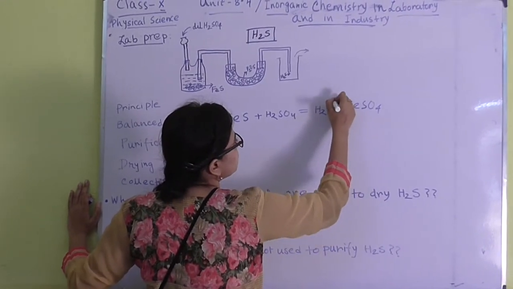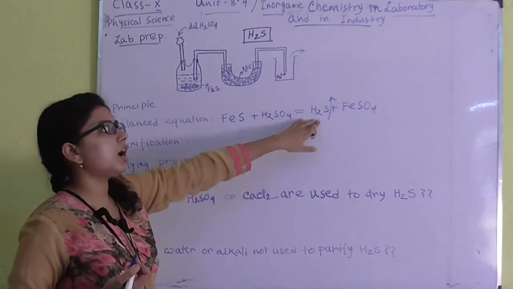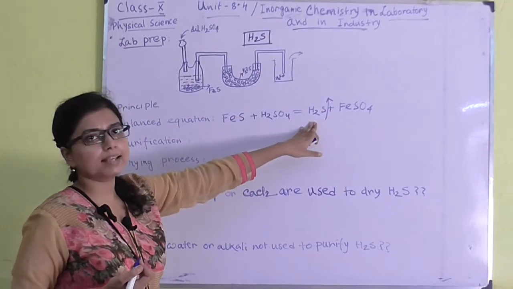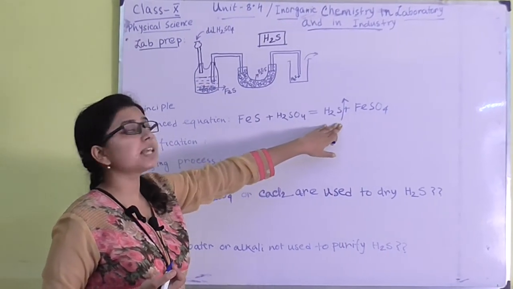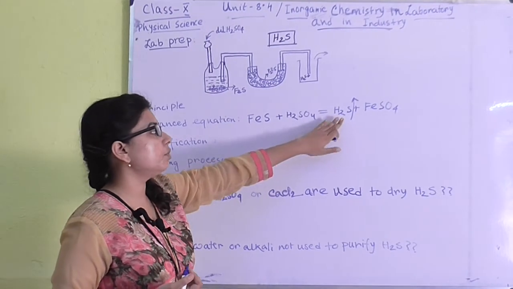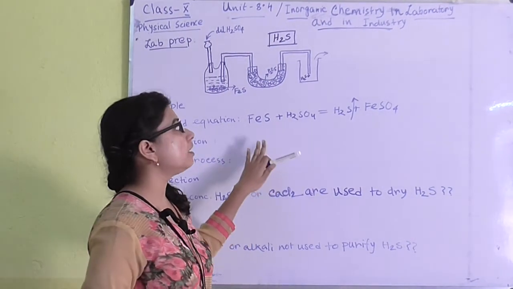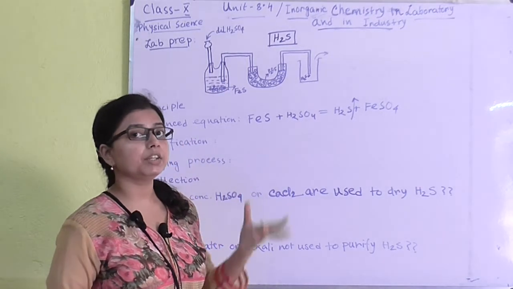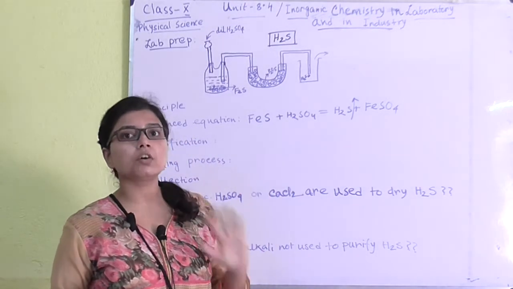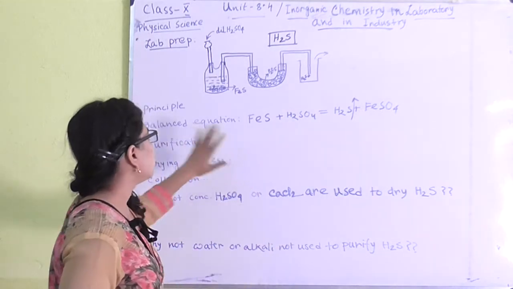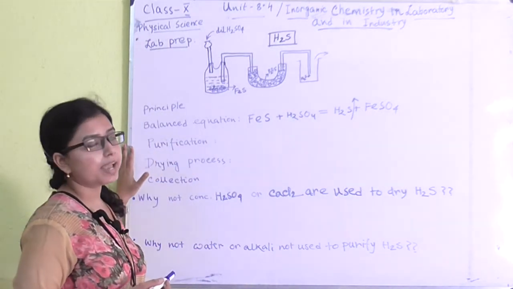H2S is gaseous in nature, so you can give an upward arrow for the gas. You can also give this arrow in the ammonia production. I am not writing the balanced chemical equation everywhere, but you have to write the balanced equation always in your exam.